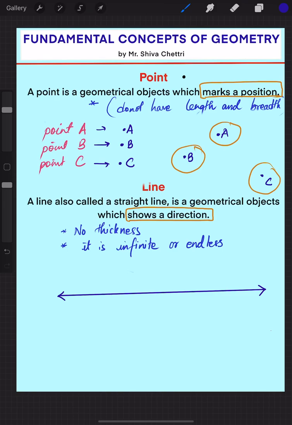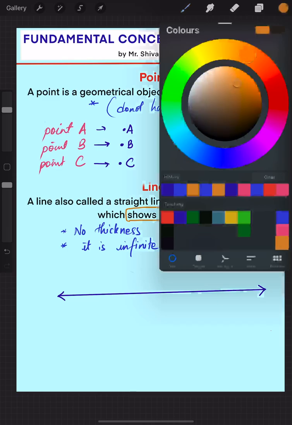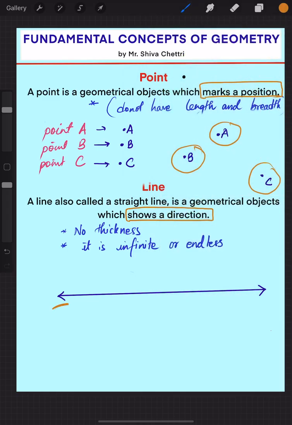The question arises in your mind, right? The main reason behind putting an arrow on both sides is that it gives you an idea that the line is extending towards infinity in both directions. It is going towards my left, it is going towards my right. You cannot exactly measure the total length of this line. So this is the significance of a line.